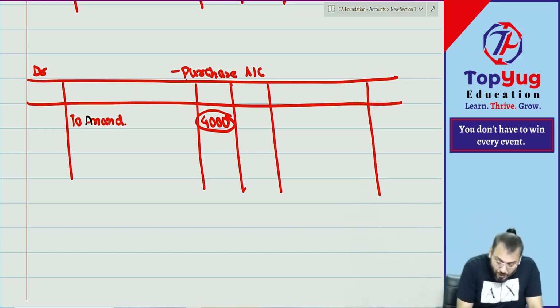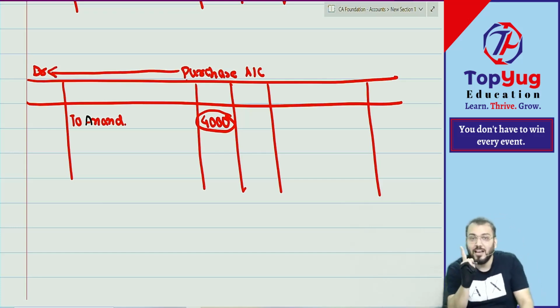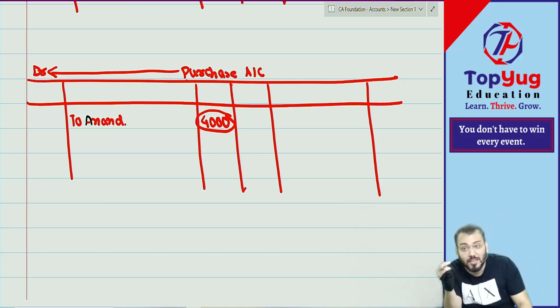So purchase account debited. It is not Anand account debited. Purchase account debited. But while posting we are giving reference of the account which is credited. Why? Because in this we don't give narration. So to understand without narration, we give reference of the account which is credited. Understood? मजा आ रहा है?